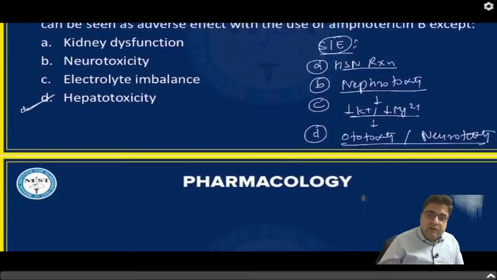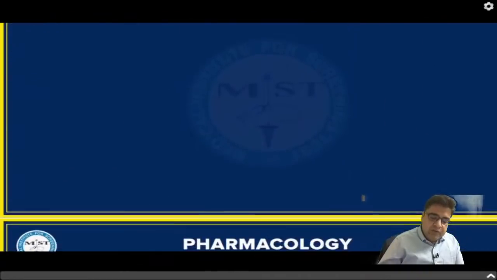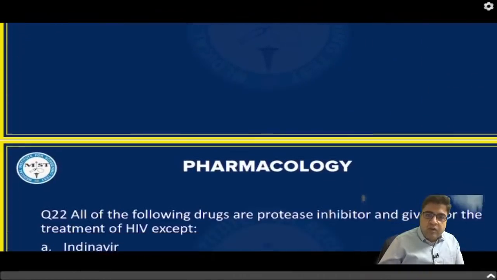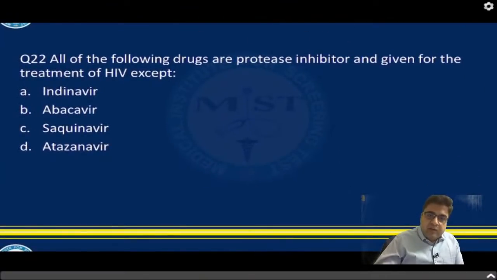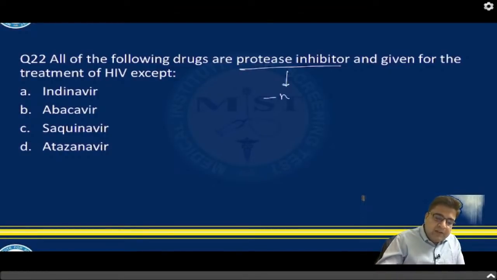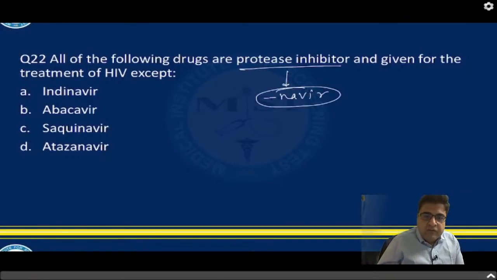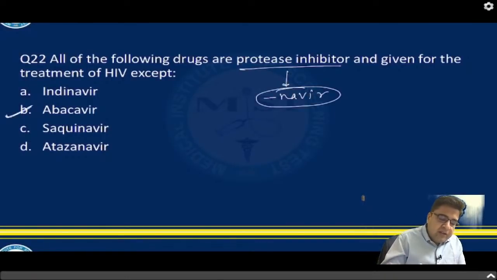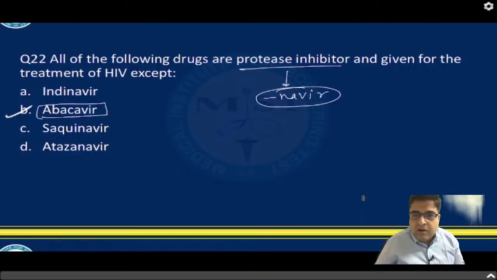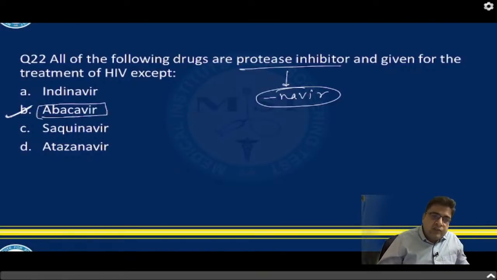Next is question number 22. This question is based on anti-HIV drugs. All these medicines are protease inhibitors given for the treatment of HIV except. Any medicine which is a protease inhibitor always ends with the word Navir. In this case, Abacavir is a drug which does not end with Navir. The rest of the medicines end with the word Navir.